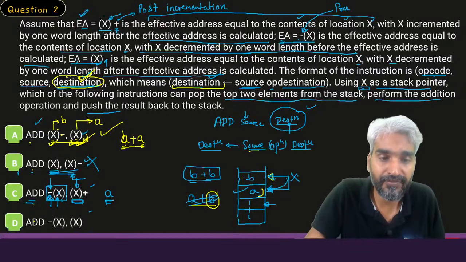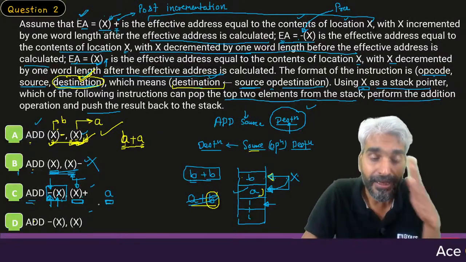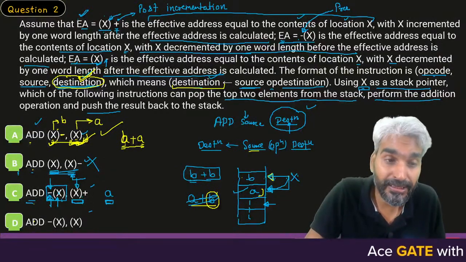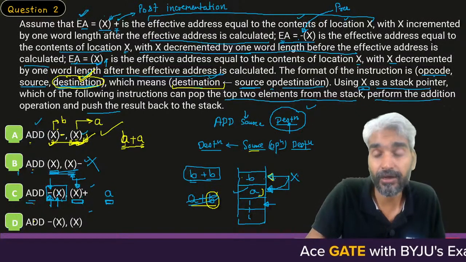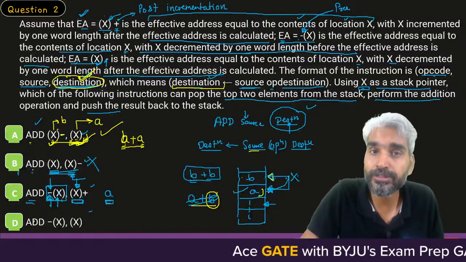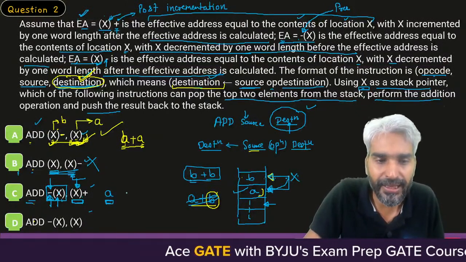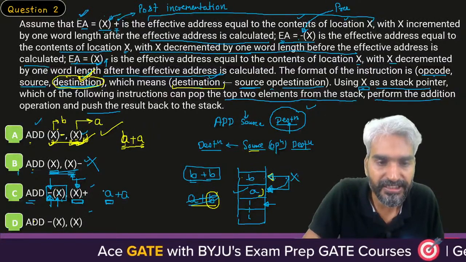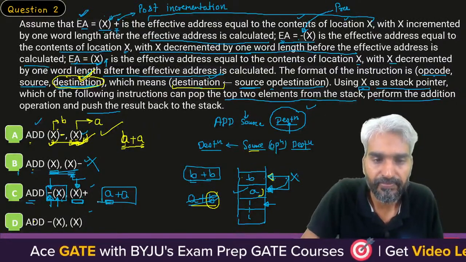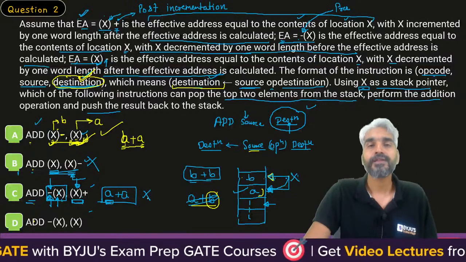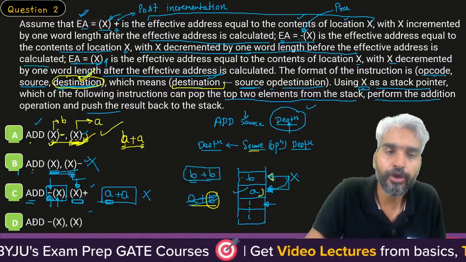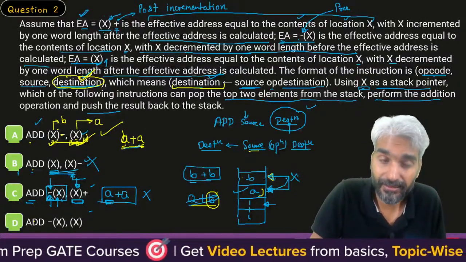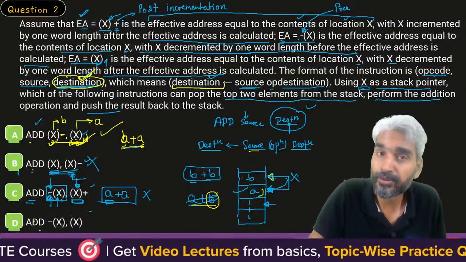So, you will get the first operand as A, and the second operand will be nothing but the content of location X. Now, at this point of time, when X is pointing to this location A, content of X will be A only. So, you will perform the operation A plus A, which is wrong. A plus A, which is again wrong. We need to perform the operation either A plus B or B plus A. Clear? Now, so what happens with respect to option D?